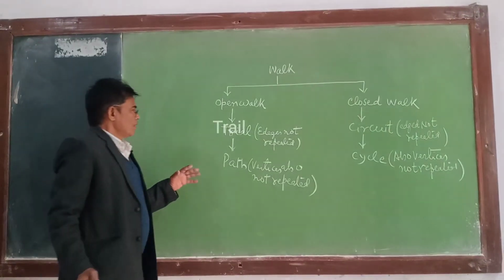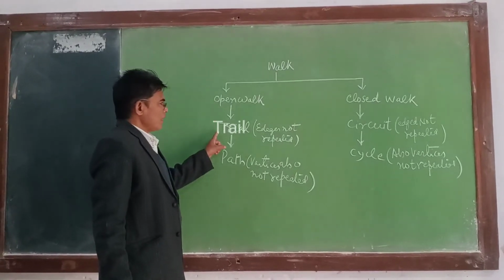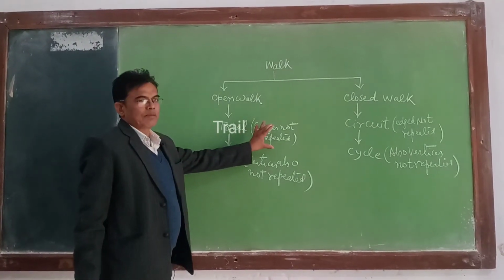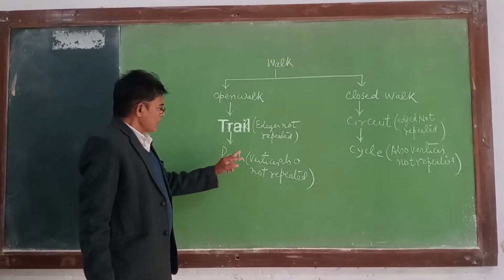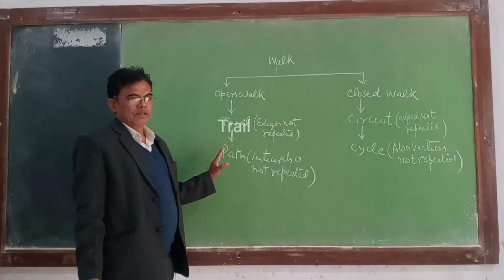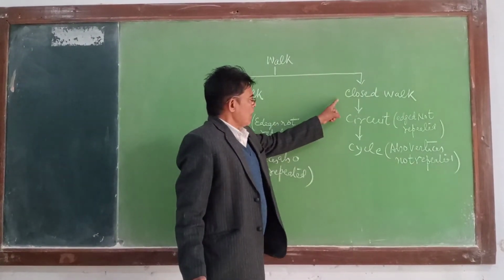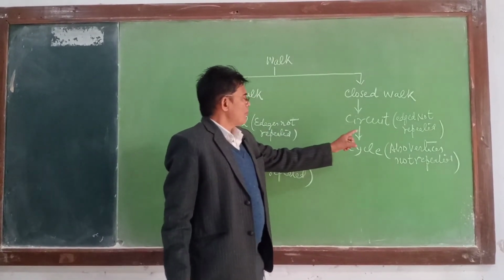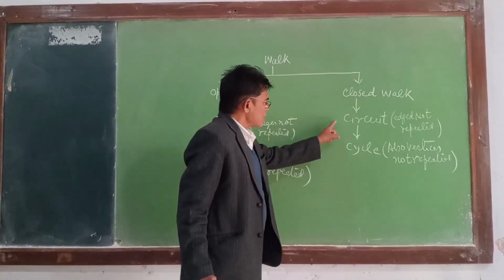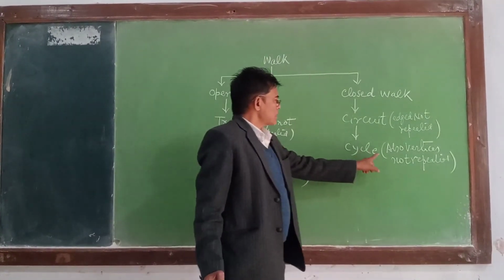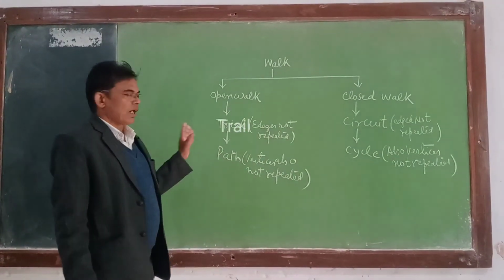So the definition of trail: an open walk is called a trail if edges are not repeated. A trail is called a path if vertices are also not repeated. Similarly, a closed walk is called a circuit if edges are not repeated. A circuit is called a cycle if vertices are also not repeated. So this is the study of walk.